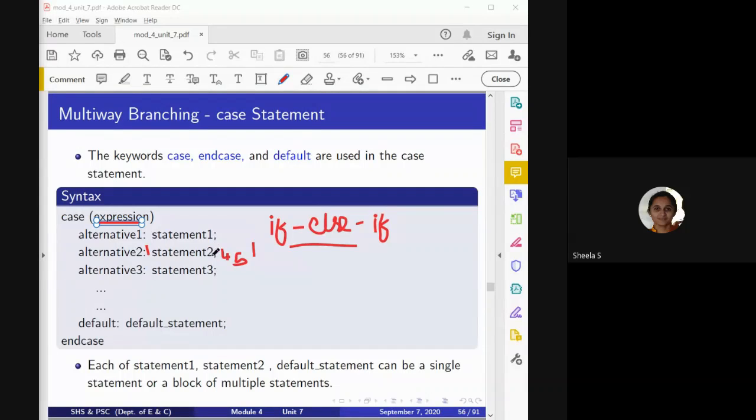Sorry, when more statements are there, we have to mention the begin as well as end keywords. Then all these statements will be executed. Otherwise, it is going to show an error.